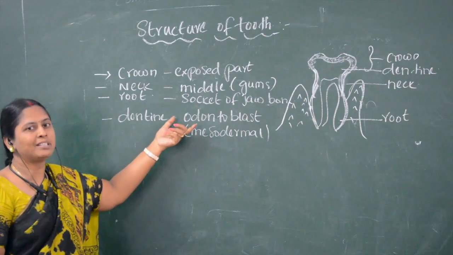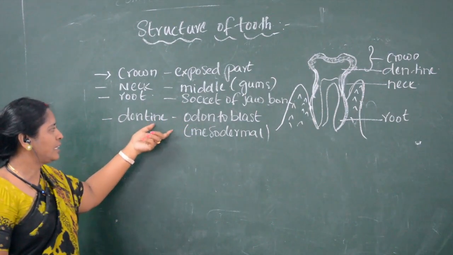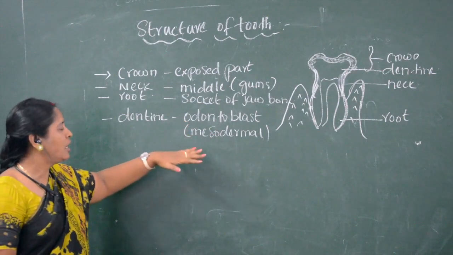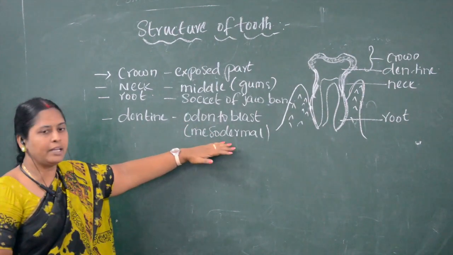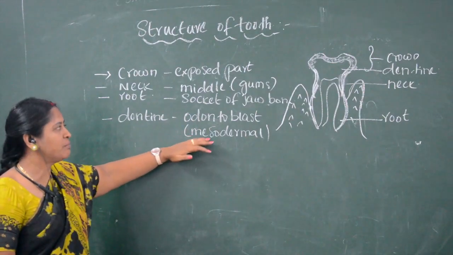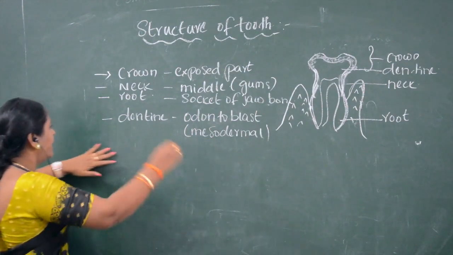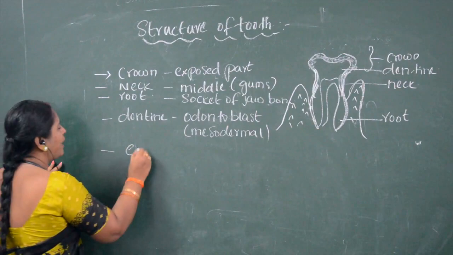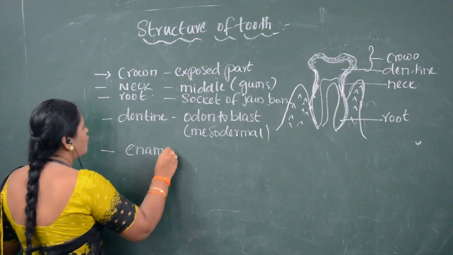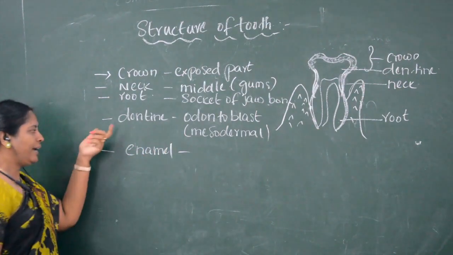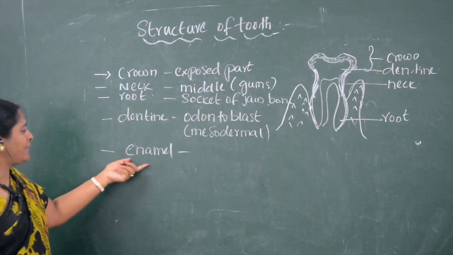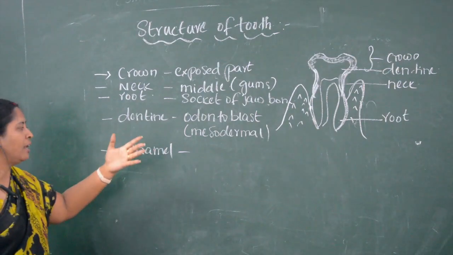Odontoblasts are nothing but cells. So dentine is secreted by odontoblasts, which are mesodermal in origin. Dentine is lined by a substance called enamel.